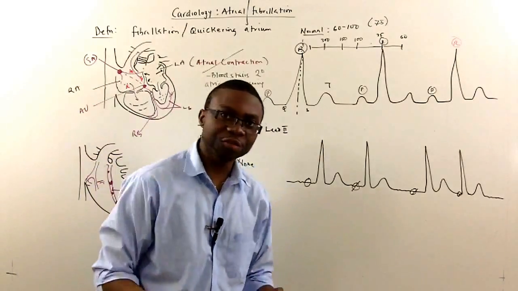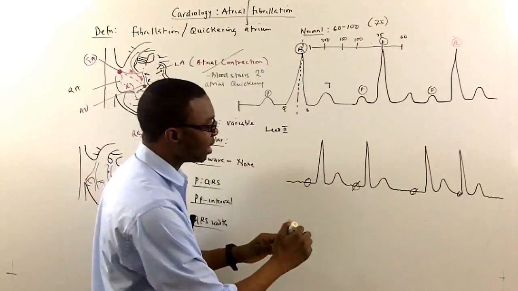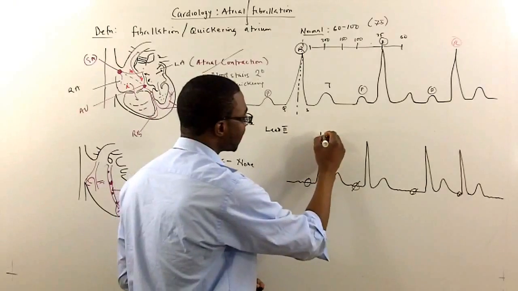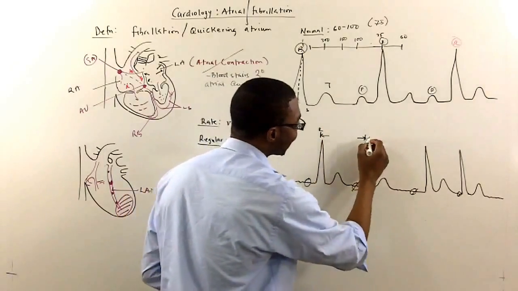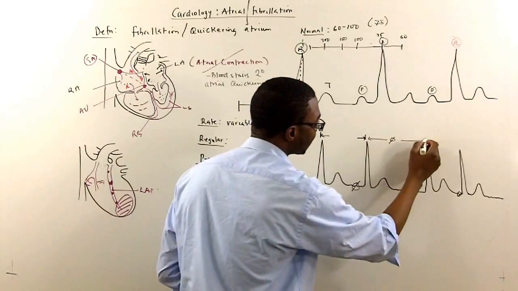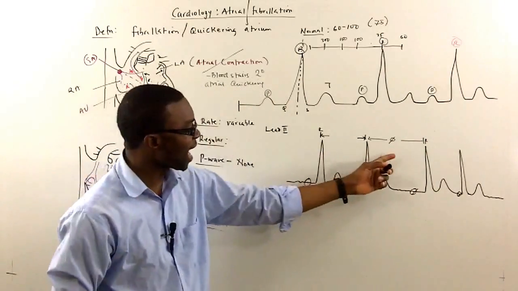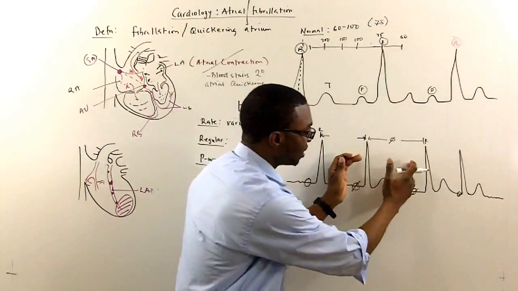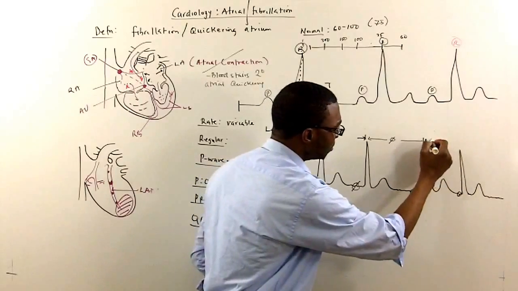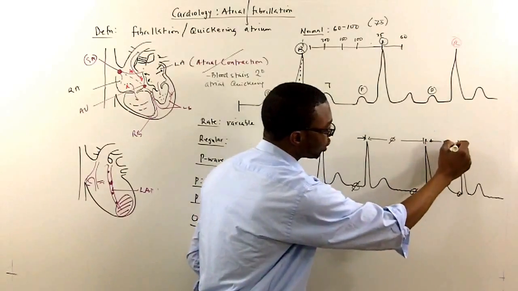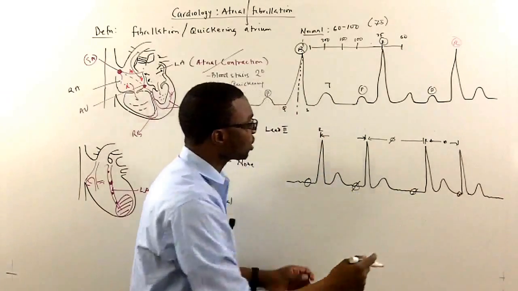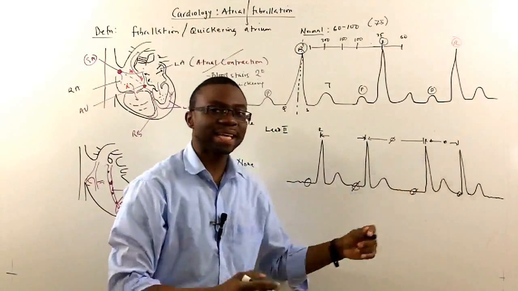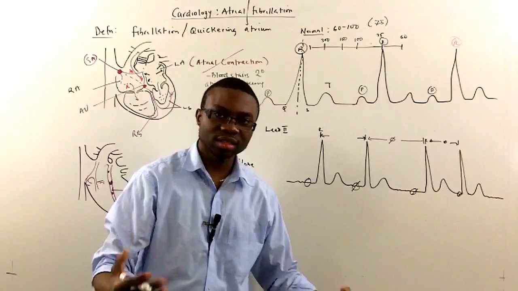But when you look at atrial fibrillation, you have to eyeball it. Let's look at it. The distance from this R wave to this R wave is not the same as the distance from this R wave to this R wave. Can you see that? This is a little narrower, this is wider. And just look at this next one. It's even shorter. And then the next one coming along. So the R to R is irregular.